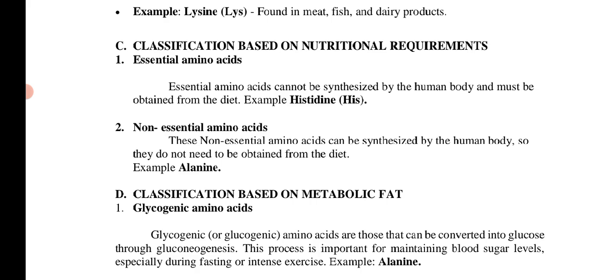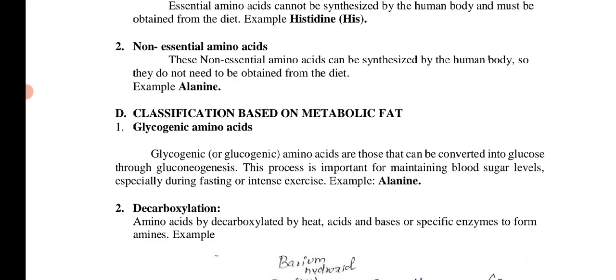Essential amino acids cannot be synthesized by the body, but they are needed in our body, so they must be obtained from the diet. Non-essential amino acids can be synthesized by the body, so they do not need to be obtained from the diet. The best example for an essential amino acid is histidine, and for a non-essential amino acid it is alanine.